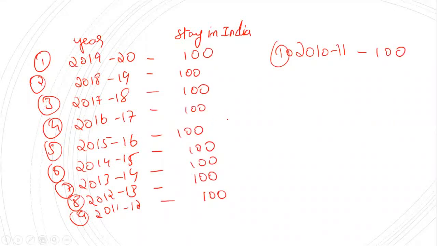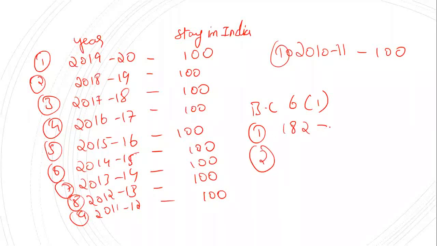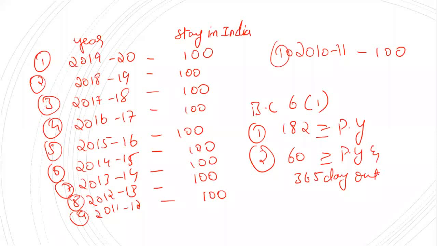Now we have to see the conditions. First we will go with the basic conditions under section 6, subsection 1. The assessee should satisfy one of two conditions: first, 182 days or more during the previous year; second, 60 days or more during the previous year and 365 days or more out of the four preceding years.